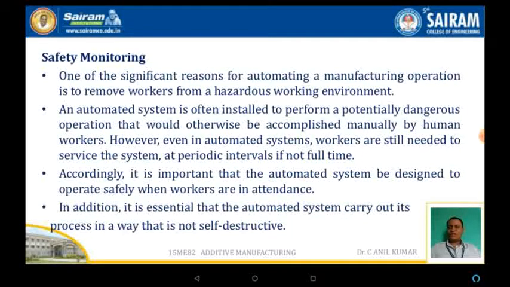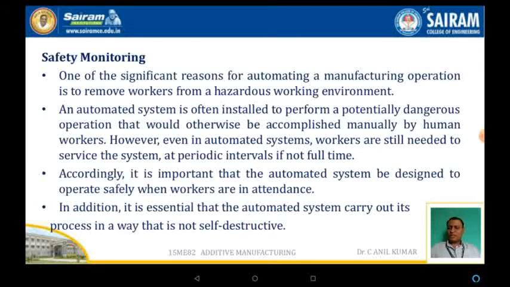One of the significant reasons for automating a manufacturing operation is to remove the workers from the hazardous working environment. Automated systems are often installed to perform potentially dangerous operations that would be accomplished manually by the human worker. However, even with automated systems, workers are still needed to service the systems at periodic intervals, if not full time.